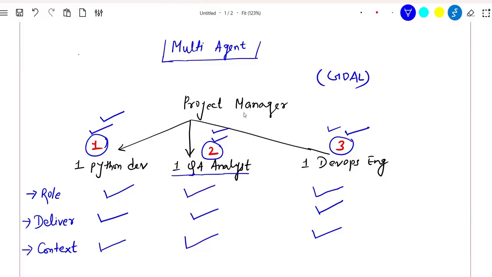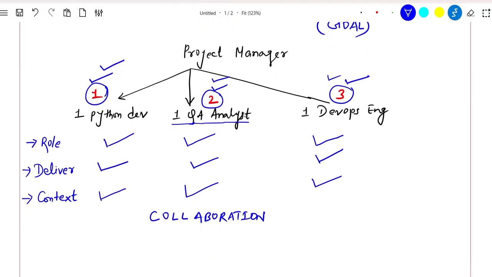And one thing that associates all these agents together, most critical, is known as collaboration. So you can deliver your project in a very nice way if there is collaboration among the agents or your team members, right? So collaboration is a critical aspect of any multi-agent AI system. We are going to build an agent and see these things now.